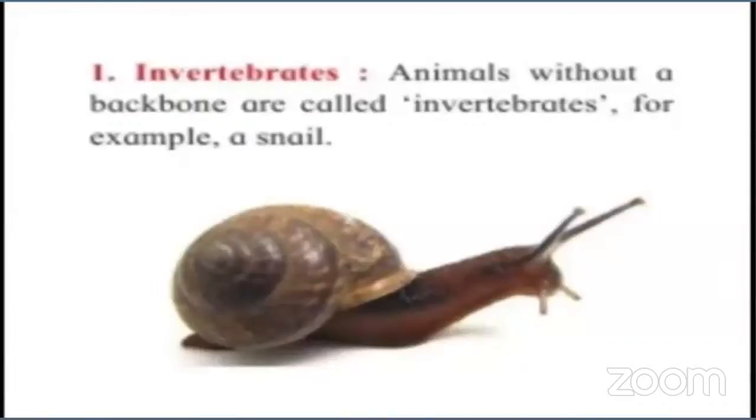Read this out. Animals without a backbone are called invertebrates. For example, a snail. Very good. Animals without a backbone, that means they don't have a backbone, so they are called invertebrate animals. And the best example is a snail.